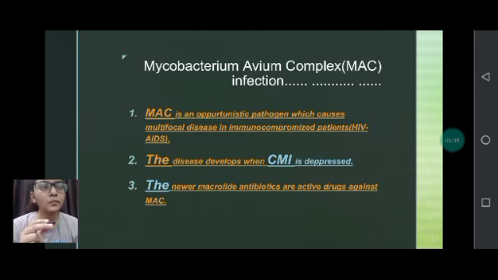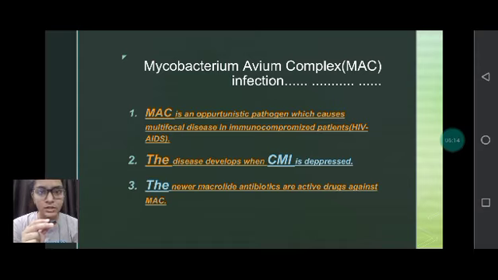Now, Mycobacterium avium complex, our second subtopic, is started. MAC infection is an opportunistic pathogen which causes multifocal disease in immunocompromised patients. Immunocompromised patients means those patients in whom immunity is decreased, for example, HIV. So in HIV patients, there are very high chances of MAC infection occurring along with HIV. MAC infection develops when our cell-mediated immunity is depressed.